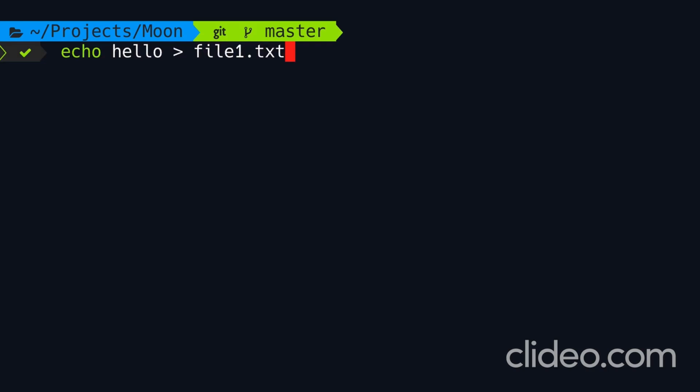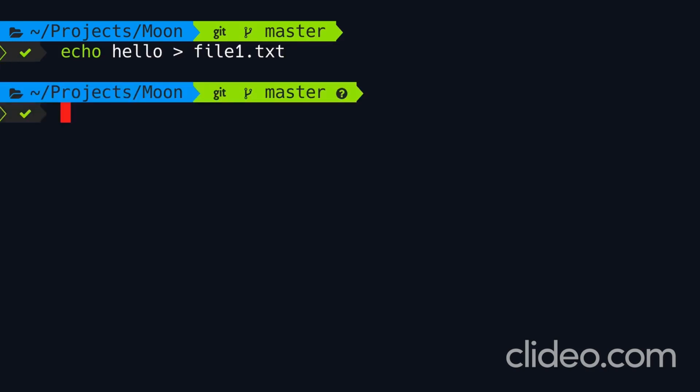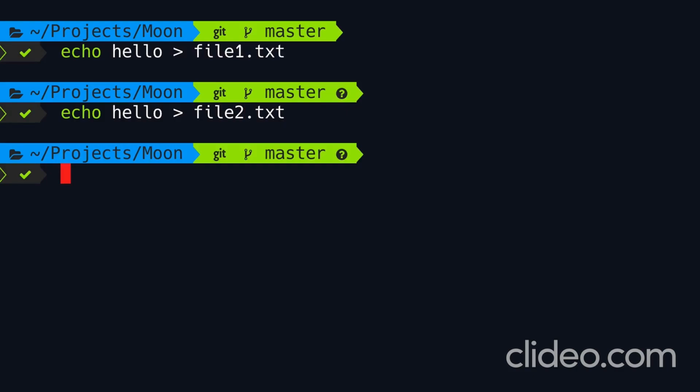So here I'm working with a text file because I don't want this course to be specific to people who know a particular programming language like Python or JavaScript. What I'm going to show you in terms of the workflow applies to any programming language, okay? So we write hello to file1.txt. Good. Now let's execute this command one more time and change file1 to file2. So now we have 2 files in our project.